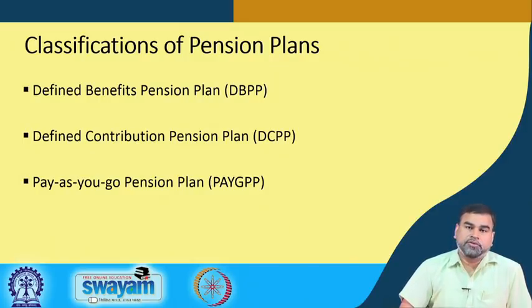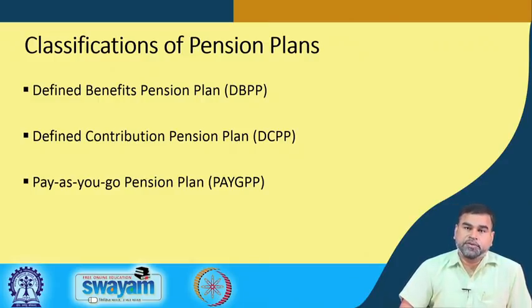Then after 50,000, he or she will be getting the DA, whatever dearness allowance is available at that point of time. Let's say at that point of time the existing employees are getting 10% DA, then 10% of the 50,000, that is 5,000, will be added, then 55,000 will be his or her pension.